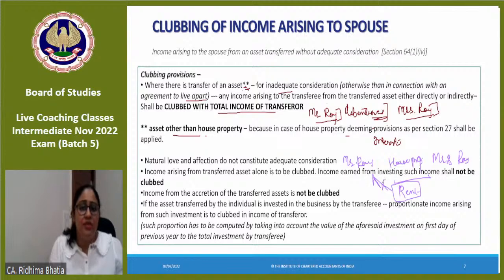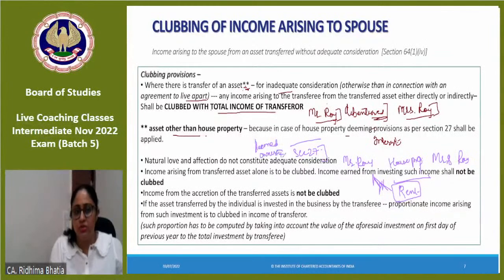Would not be clubbed. You see why? Because you studied a section, section 27. If you remember section 27, deemed ownership.